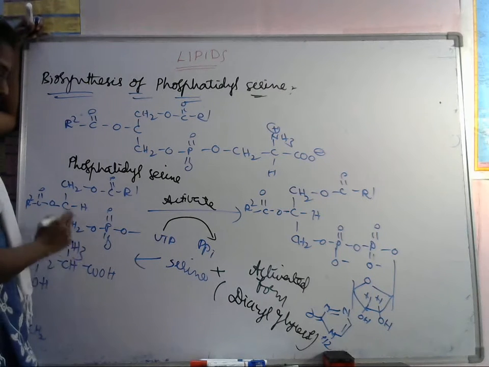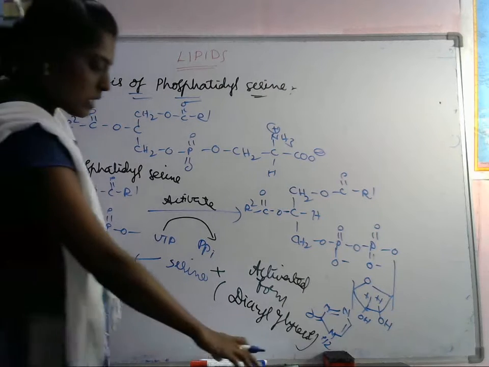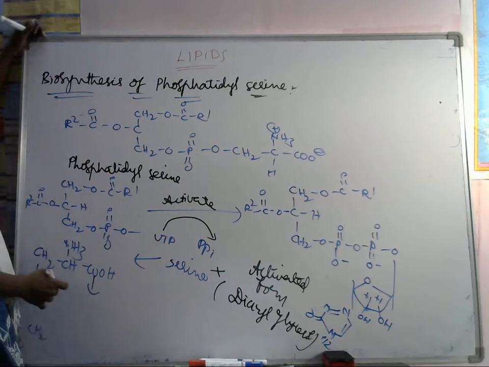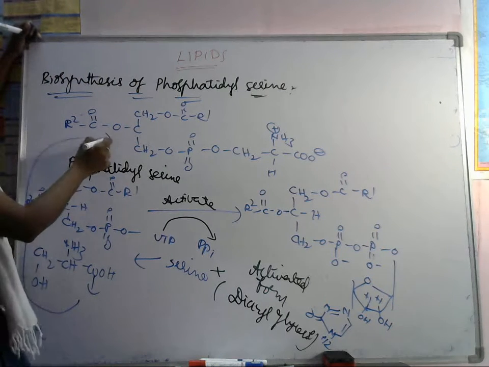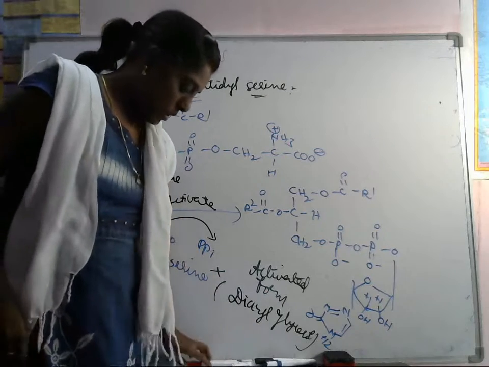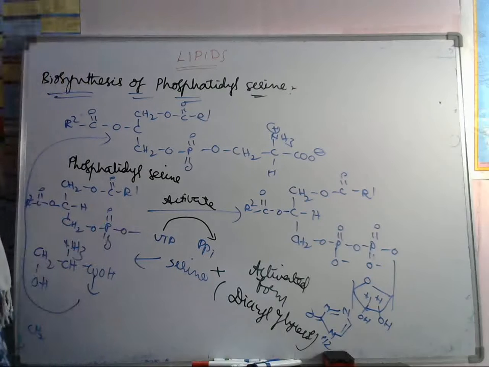Next, this is converted into phosphatidyl serine. It will give phosphatidyl serine. Next, phosphatidyl inositol is there. Phosphatidyl inositol.